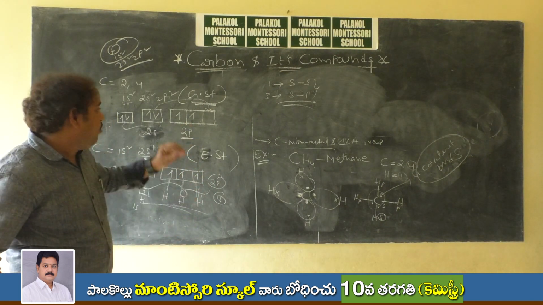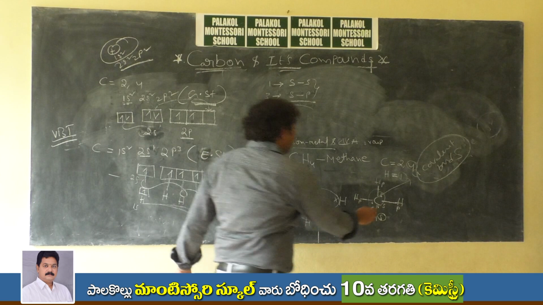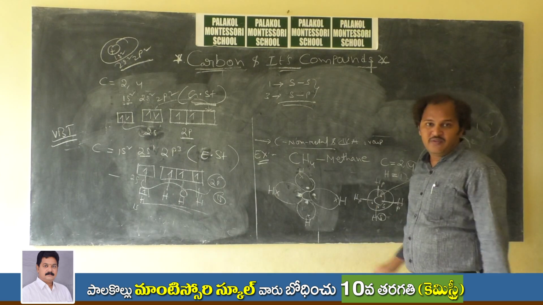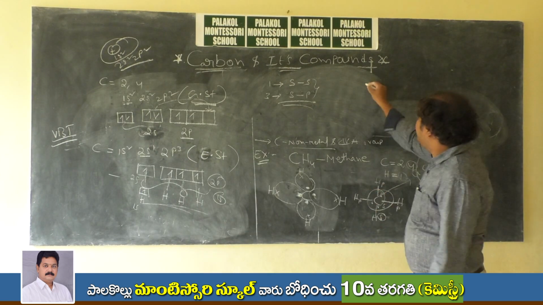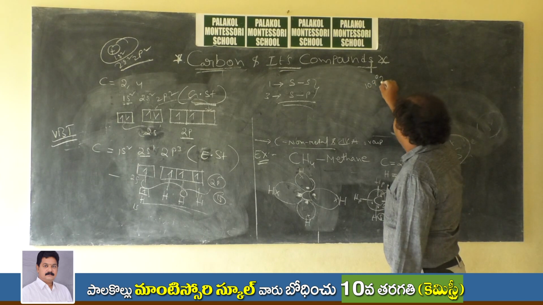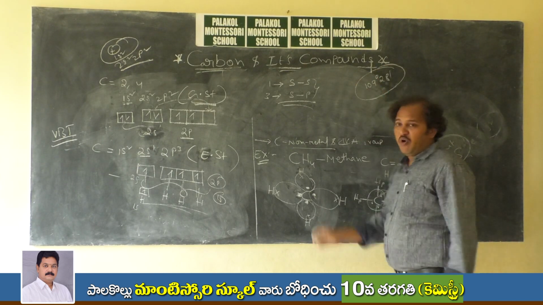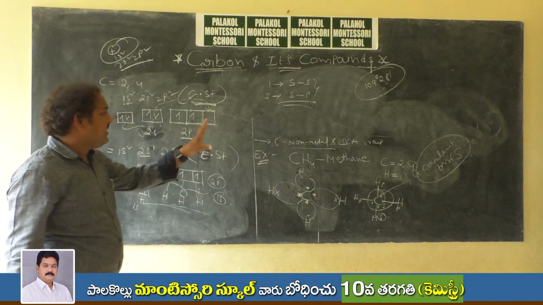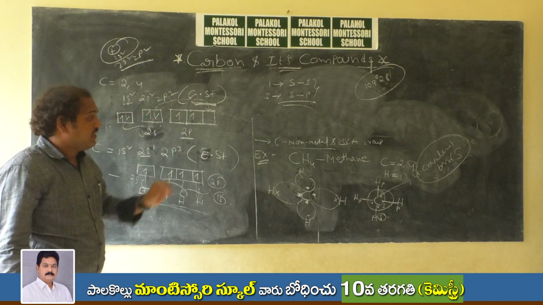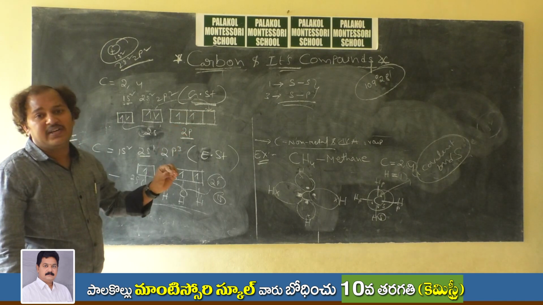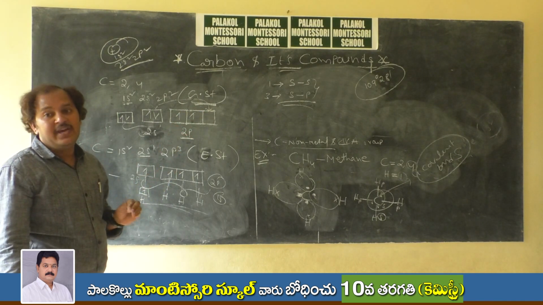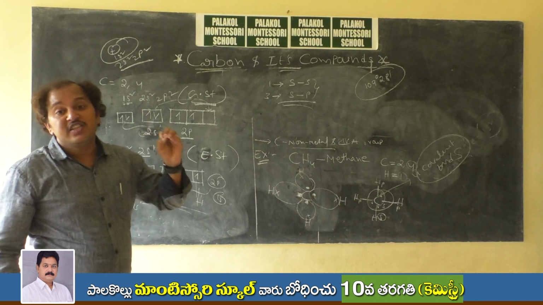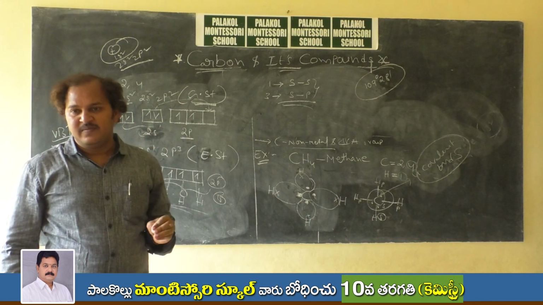After complete analysis, in carbon the 4 bonds are equal, and the bond angle is 109 degrees 28 minutes. It has only one bond angle, 109 degrees 28 minutes, which indicates that the 4 bonds are equal. Then how is it possible? It was explained by the concept of hybridization.